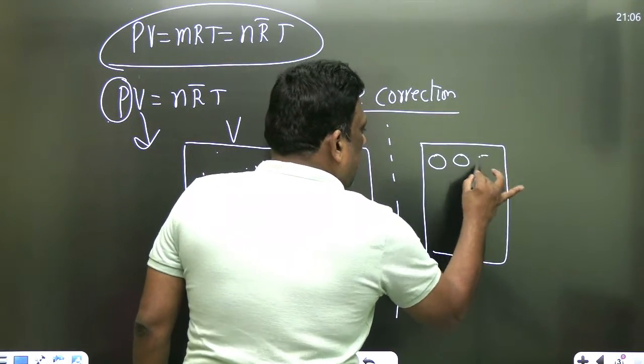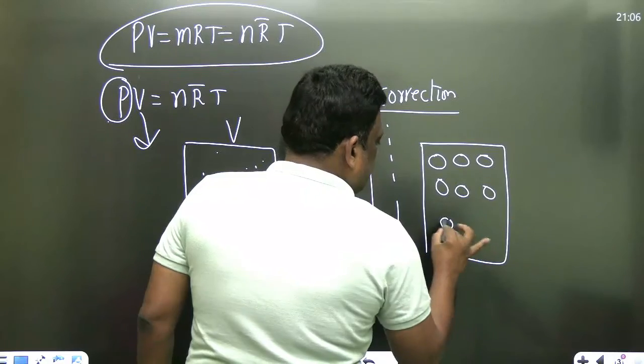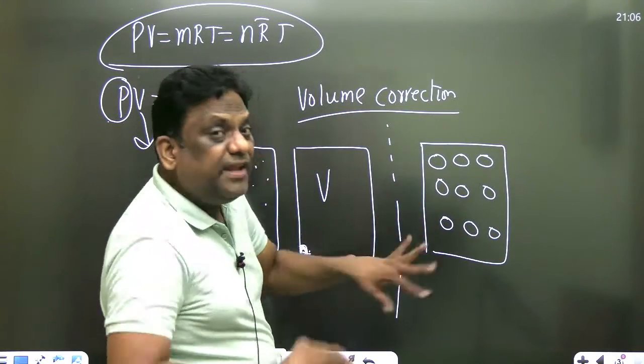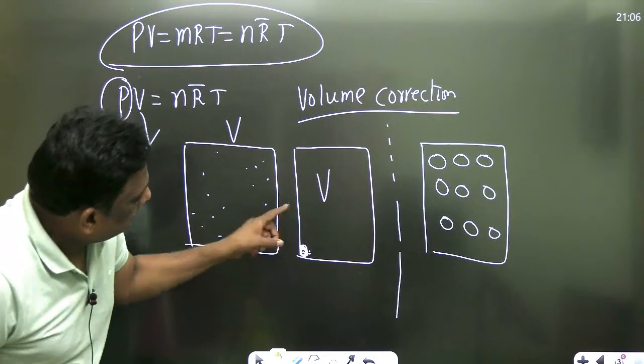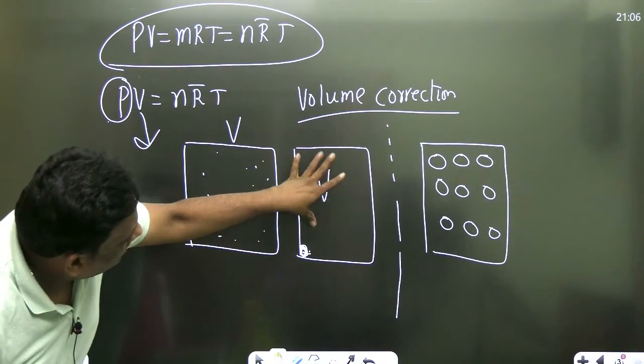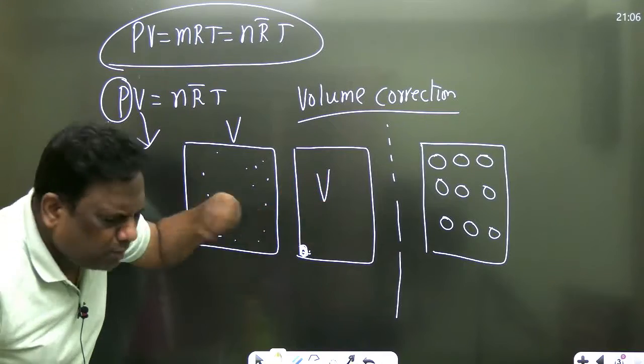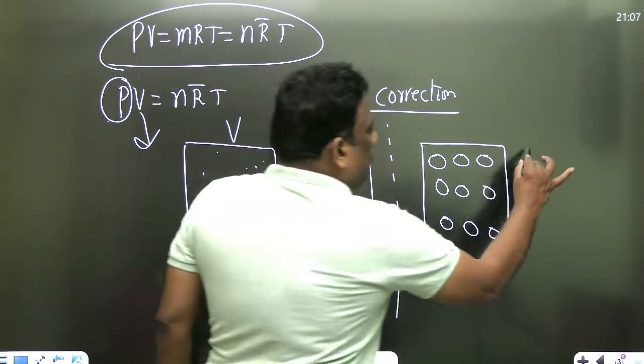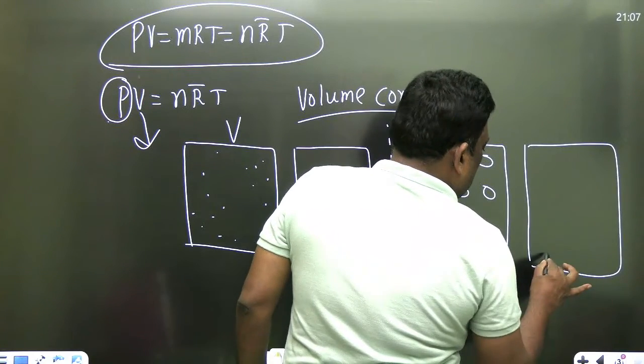Actually, they are something like this. So can I neglect this? No. So how can I say this volume is free space? Look, this is the free space. The free space in this is almost, or exactly almost I would say, equal to the volume of the container because it is a point mass. Now bring all to one place.